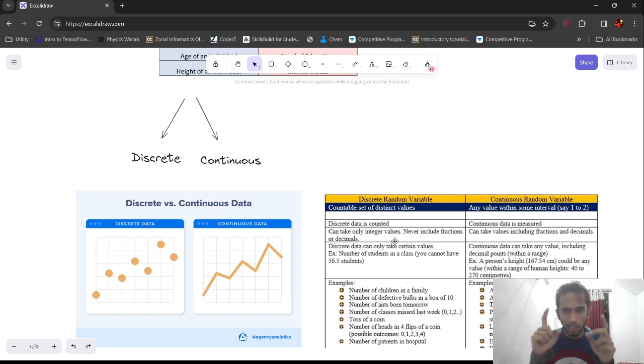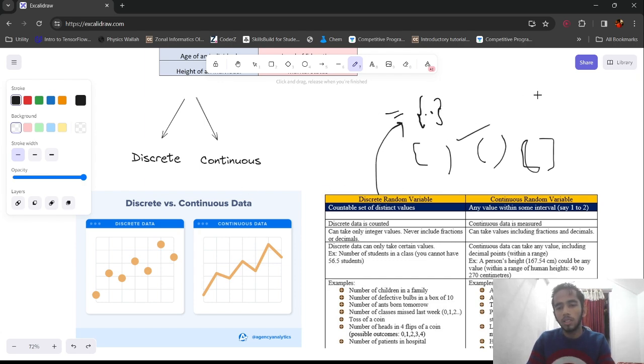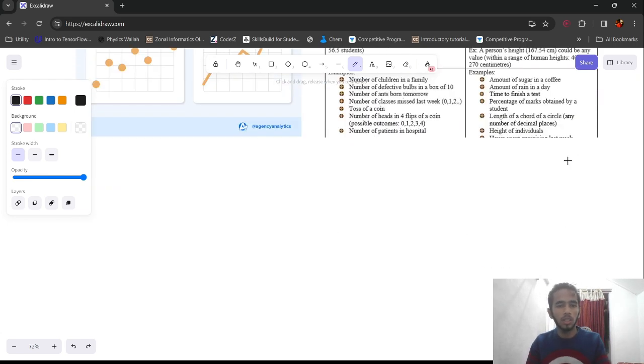Like in a single set, you have to have the concept of a set. My marks can be anything, but here we are using an interval. It can be this, it can be this, or it can be this. So this is an interval, and in discrete you can express it using a set. In continuous you can express it using an interval. So that is discrete and continuous data.